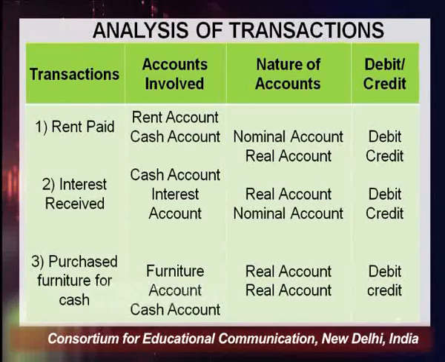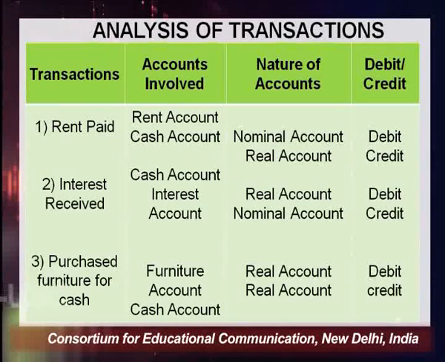Rent, which is an expense, comes under nominal account, because I have just explained that all types of expenses, losses, income and gains come under nominal account. So rent comes under nominal account. And cash, which is an asset, comes under real account, as I have explained that all types of assets come under real account. So now you have identified which two accounts are applicable here: one is a nominal account and one is a real account.